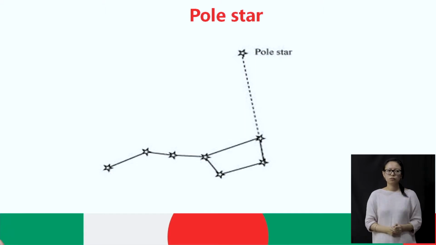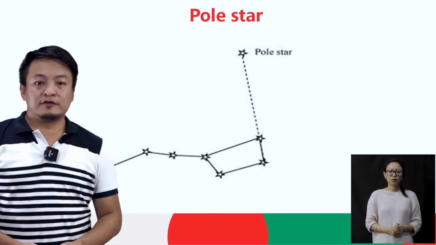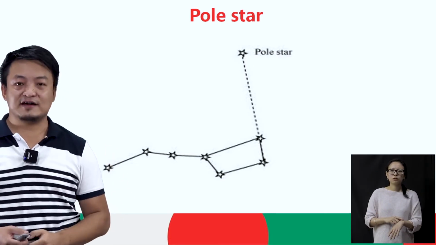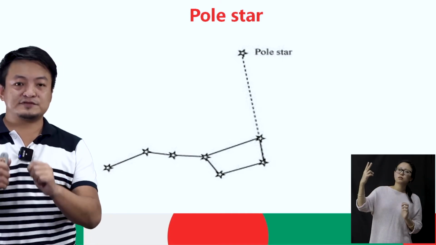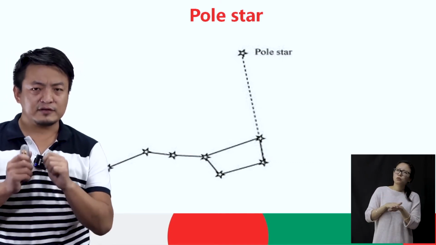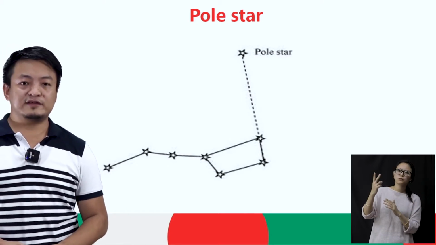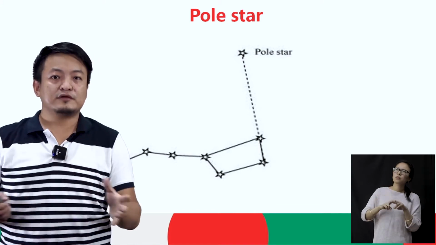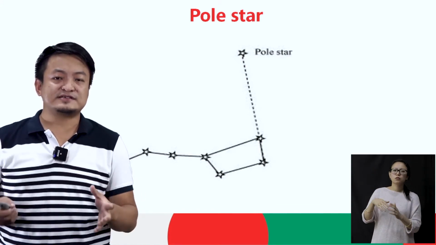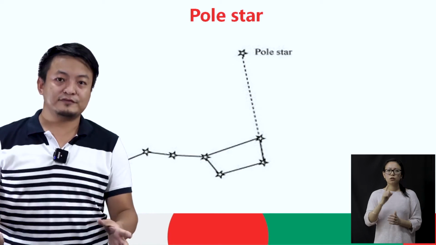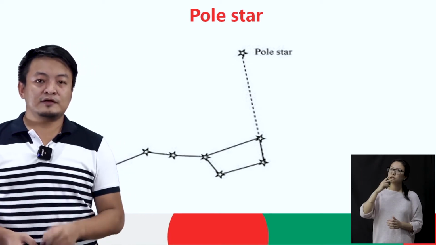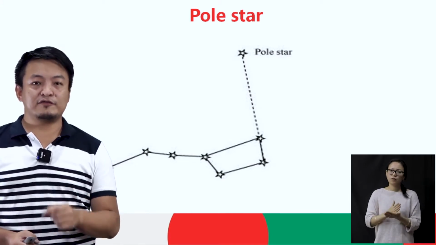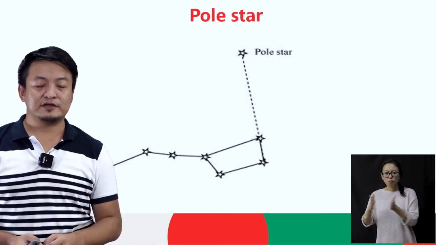Polestar, pole star. Students, at night, when you watch the night sky, just observe carefully. Now you will see one such star which seems to be in the same place and will not move. I will help you to locate that star, so everyone, you have to listen carefully.